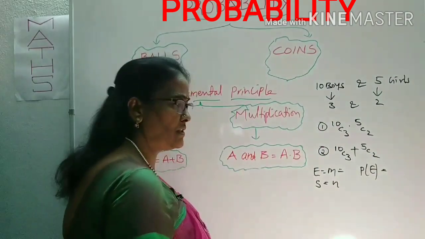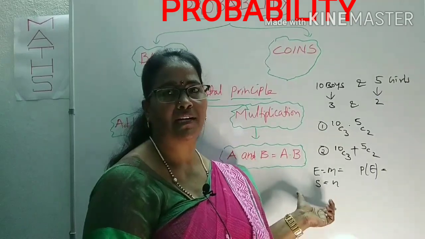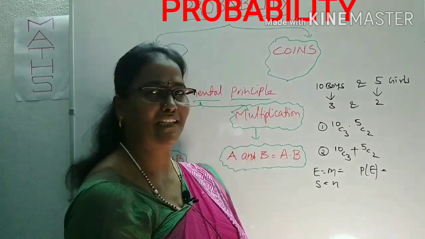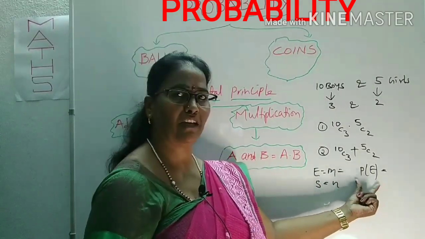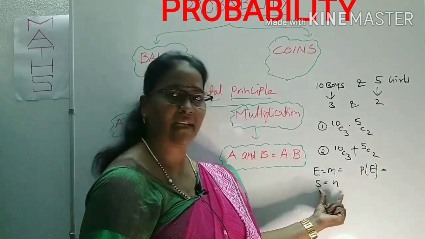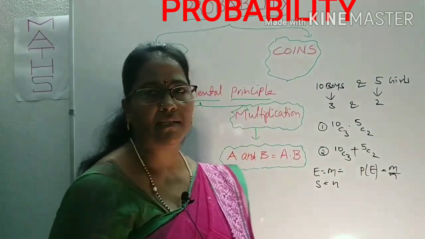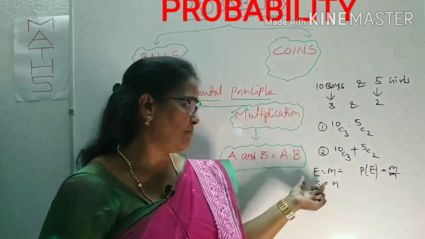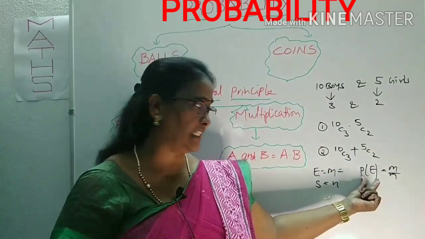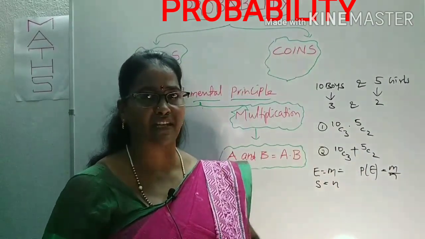You know very well, students, these are there in your board examination syllabus point of view. Those we can apply here from the objective point of view. That is the only difference here and there. P of E means the probability of E. What are the E supported cases? M. Total cases N. That is nothing but M by N. This is simply probability. Probability is a chance. For that chance, how many supported events are in the event? That event M by the total number of events. You know those are called events also.